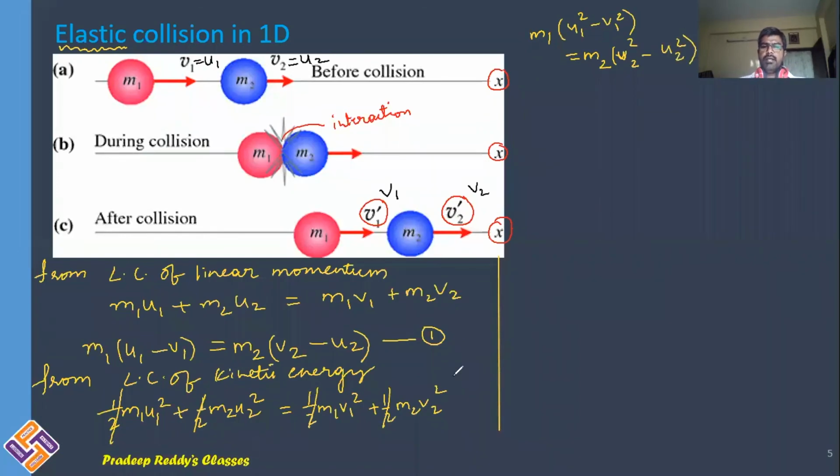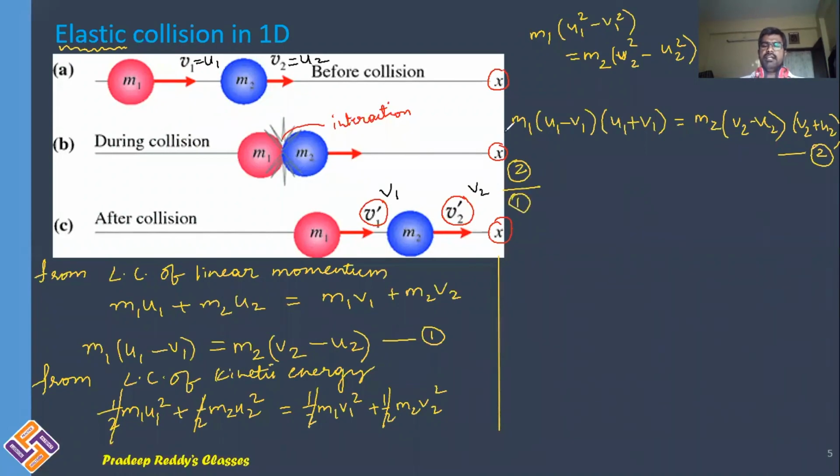Each side is of the form a square minus b square, which can be written as (a plus b) into (a minus b). So this is m1 into (u1 minus v1) into (u1 plus v1), which is equal to m2 into (v2 minus u2) into (v2 plus u2). This is equation number 2. Now we have equation 1 and equation 2. Divide equation 2 by equation 1.